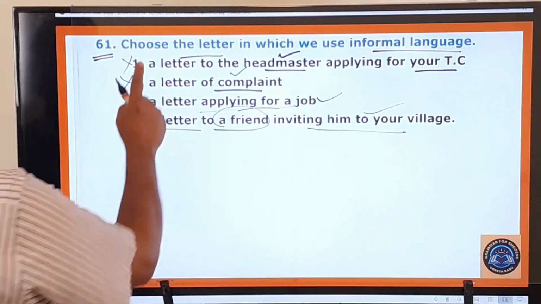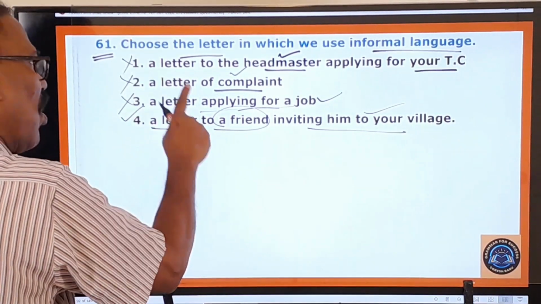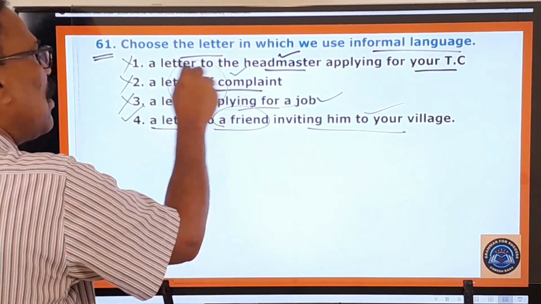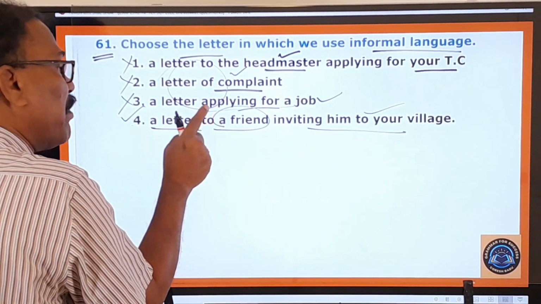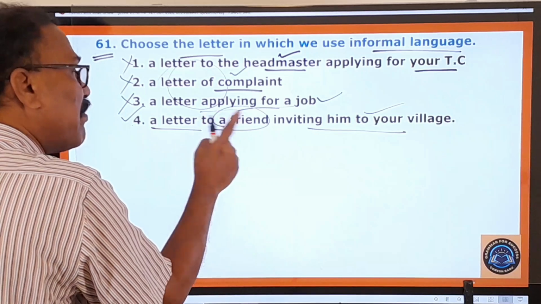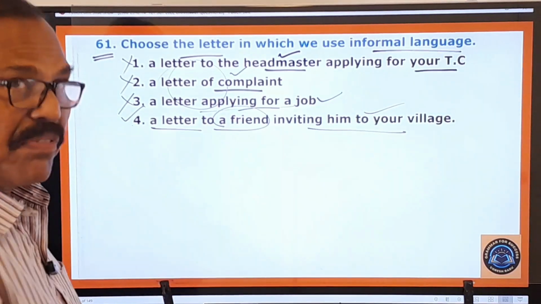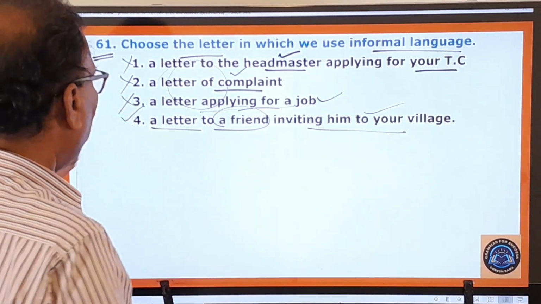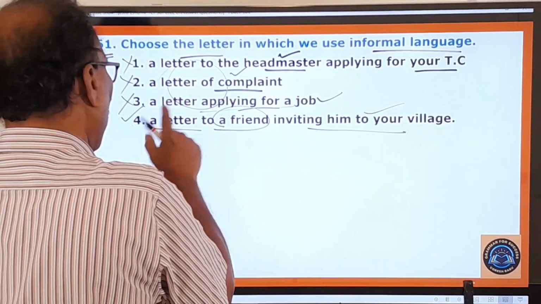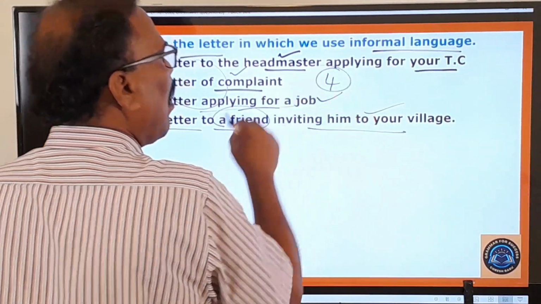So the first, second and third are wrong because in all these letters we use only formal language, and this fourth one is the right one because in this letter to a friend we use only informal language. So I think this matter is clear to you. Therefore, first one, second one, third one are wrong and the fourth one is the right answer.